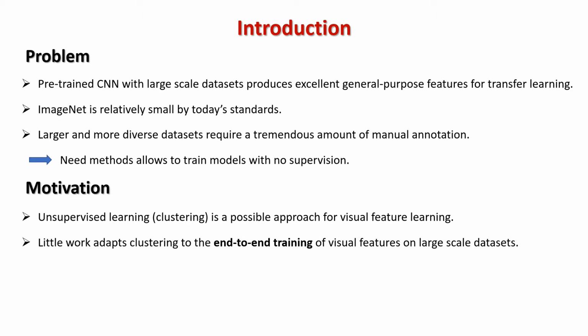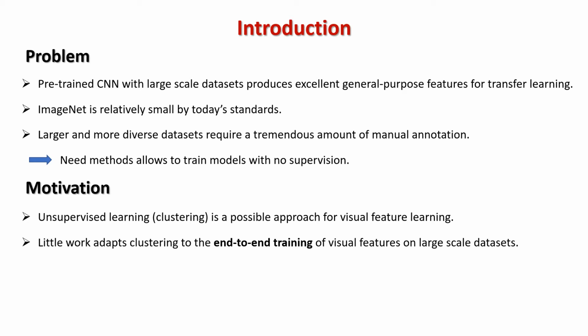As we all know, pre-trained CNNs on large-scale datasets produce excellent general-purpose features for transfer learning. However, the size of the most common large-scale dataset, ImageNet, is relatively small by today's standards. We can improve that by building larger and more diverse datasets. However, this would require a tremendous amount of manual annotation for labeling. Therefore, a method that allows us to train models with no supervision is necessary.